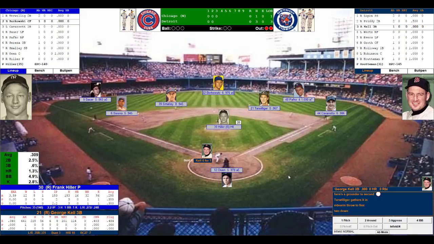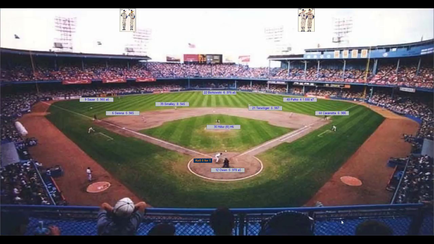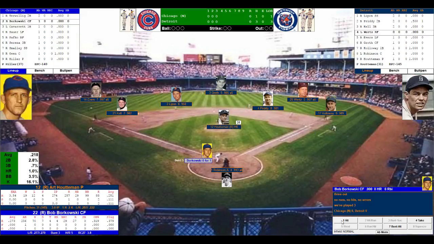Here comes George Kelly. He's 0 for 1. Hiller works quickly. Here's the pitch to Kelly. That ball is a fly ball to shallow left center field. Making the running catch, retiring the side, is Borkowski. We go to the top of the fourth, still scoreless at Briggs Stadium here in Detroit. Due up for the Chicago Cubs, the man who just made that fine running catch, Borkowski, then Caravetta, followed by Sauer. Bob Borkowski's 0 for 1.